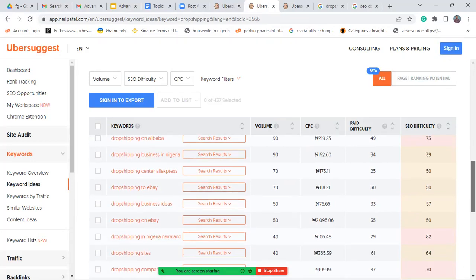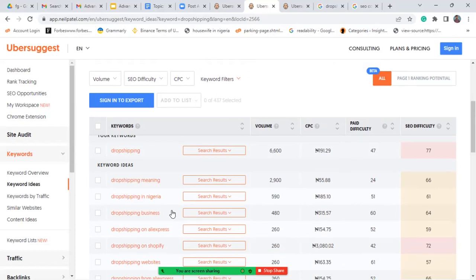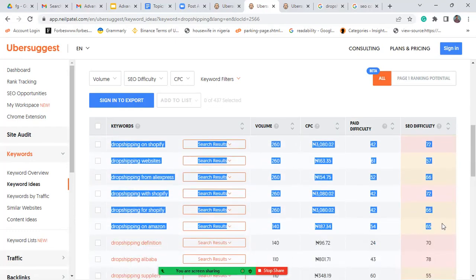So if I'm to write an article on this, there's something that you need to understand. Even though dropshipping itself is a keyword, other keywords here also contain dropshipping. For example, dropshipping meaning, dropshipping Nigeria, there's still dropshipping there. So indirectly, you don't need to stress yourself about calling dropshipping a keyword, because by the time you use all these keywords, you are still going to mention dropshipping in your article.